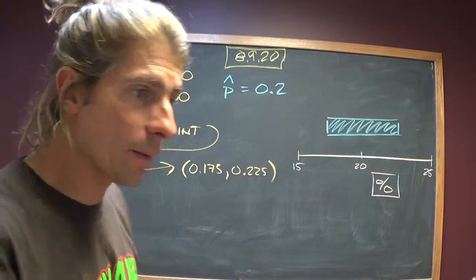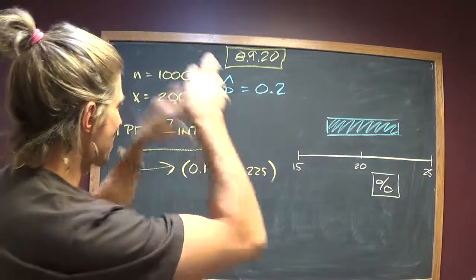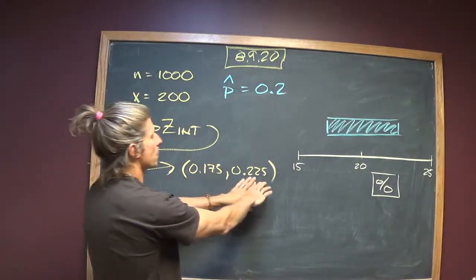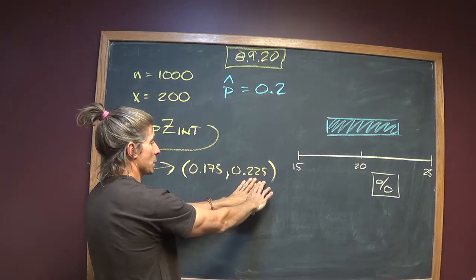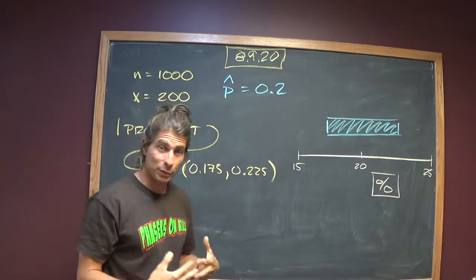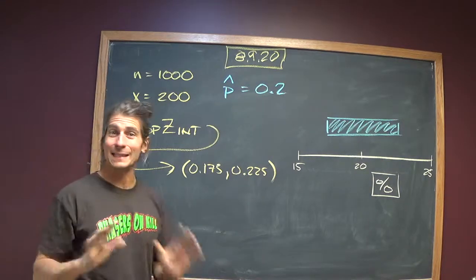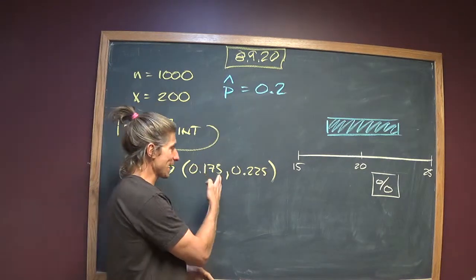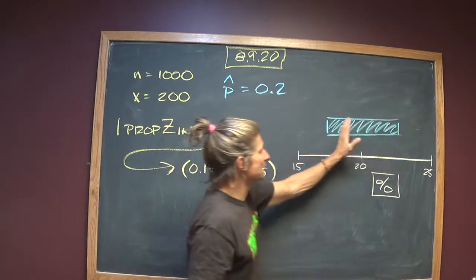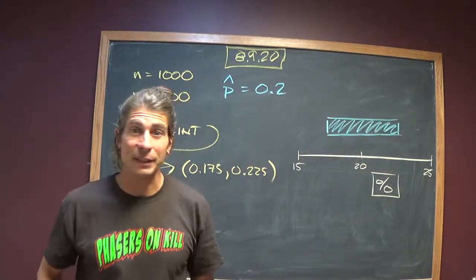So the best you can say, it doesn't say to interpret it, but you know what? Let's interpret it. I'm 95% confident that at least 17.5% and at most 22.5% of Americans think crime is the overriding problem. That means I can safely say with 95% confidence it's less than a quarter, it's greater than 1 in 10, but I cannot distinguish a difference between, say, 19 and 21%, which are both contained in the interval. Anything in the interval is indistinguishable from anything else in the interval. Things outside the interval are statistically significant.